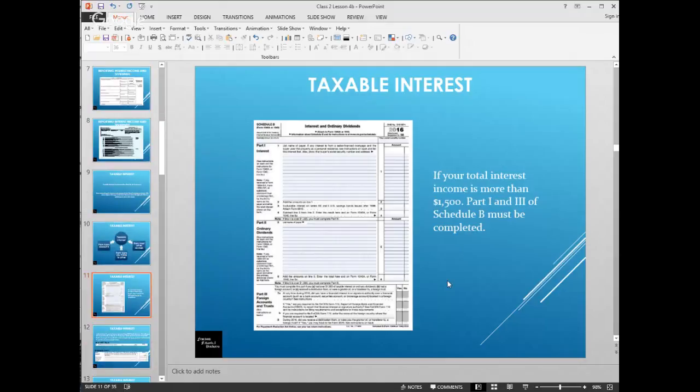This is what a Schedule B looks like. The top portion is to report the details of your interest. The bottom portion is to report the details of ordinary dividends. If either portion is over the $1,500, you do want to complete the Schedule B. My recommendation is to go ahead, and if the total's over $1,500, you want to put all information on that Schedule B. So if your interest is less than $1,500 and your dividends is over, I would still recommend listing your interest information individually, putting your line items together here on the Schedule B.